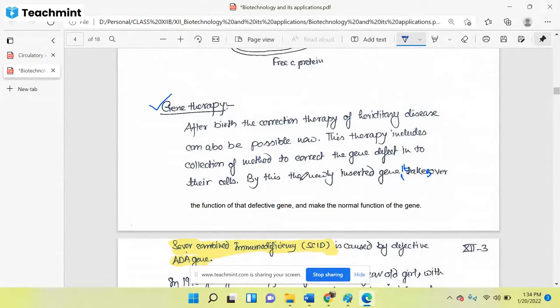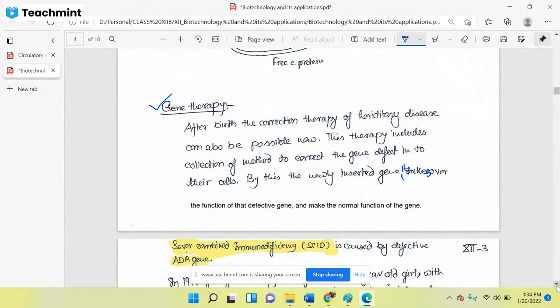So when we are inserting a gene, that inserted gene, or gene of interest, will take over the abnormal gene's function. And after that, what will happen? It will make the abnormal cell normal, because it will start expressing its own protein.